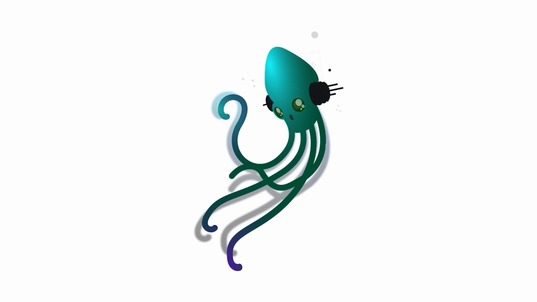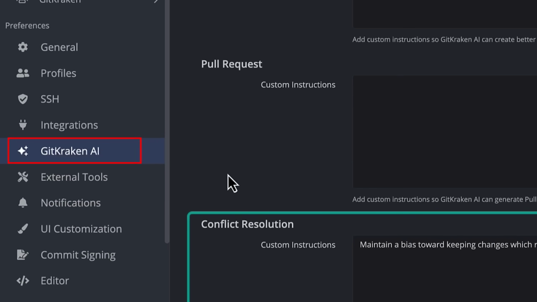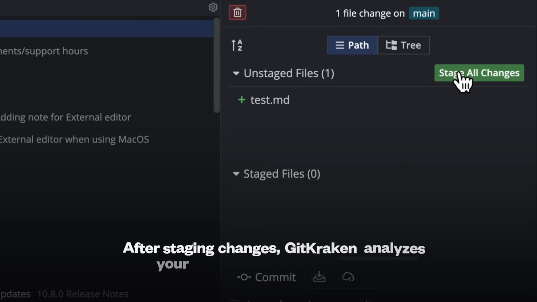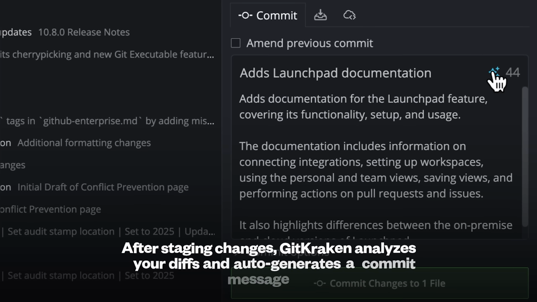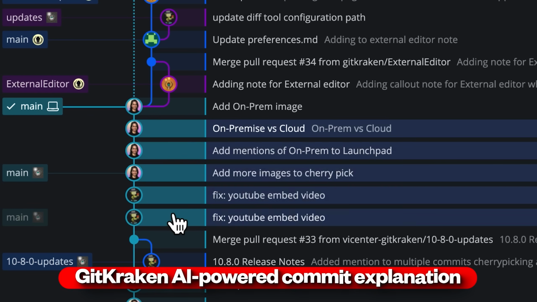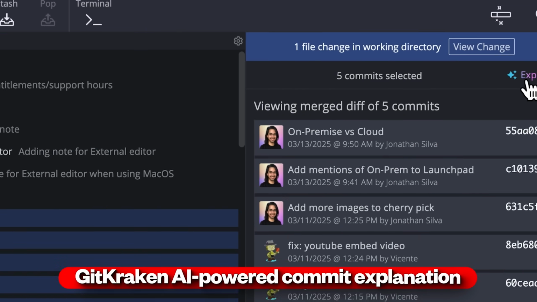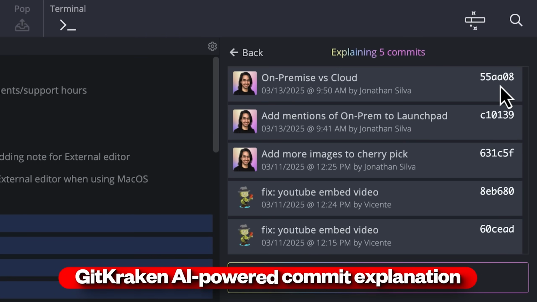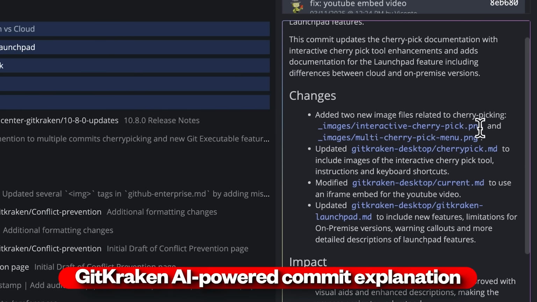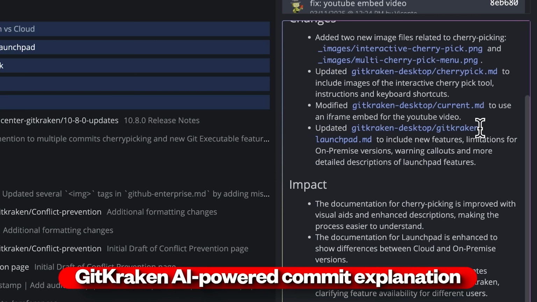If you're using GitKraken, it comes with an AI-powered commit message generator that works beautifully with your PR workflow. After staging changes, GitKraken analyzes your diffs and auto-generates a commit message that's clean, descriptive, and aligned with common best practices. Whether you're tired, in a rush, or just not in the mood to write yet another immaculate commit message, this feature saves you time and keeps your history tidy. It's especially useful for multi-file changes where summarizing everything manually is a pain. You always have the liberty of tweaking the AI's suggestion before submitting.